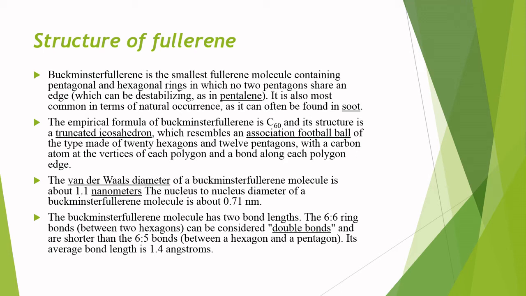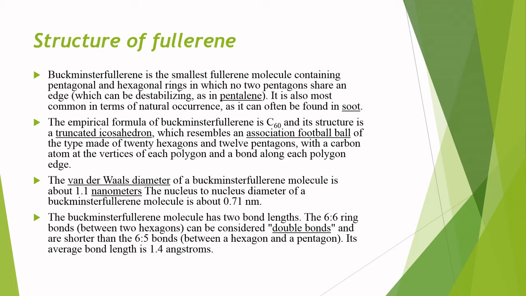The van der Waals diameter of the Buckminster fullerene molecule is about 1.1 nanometer. The nucleus to nucleus diameter is about 0.71 nanometer.